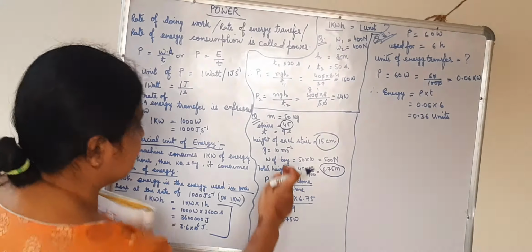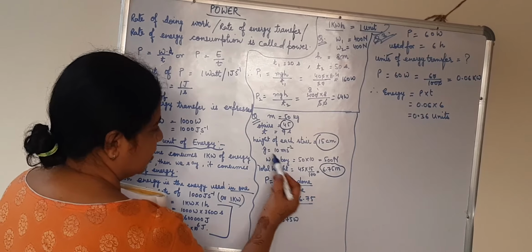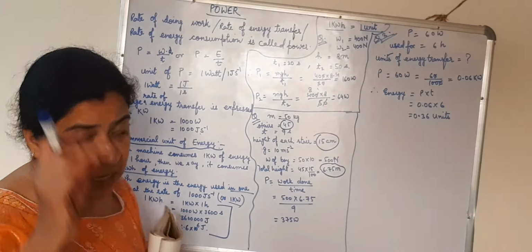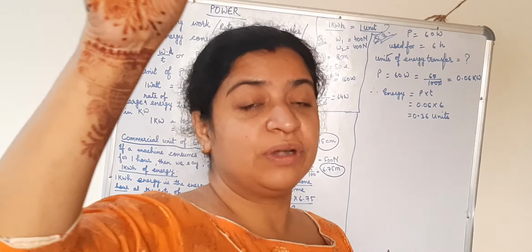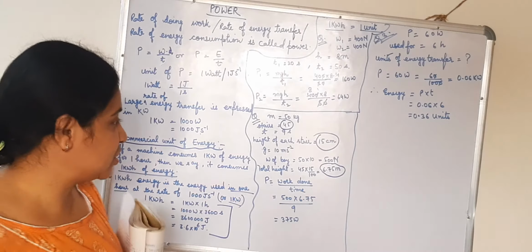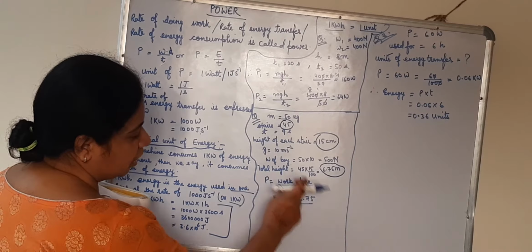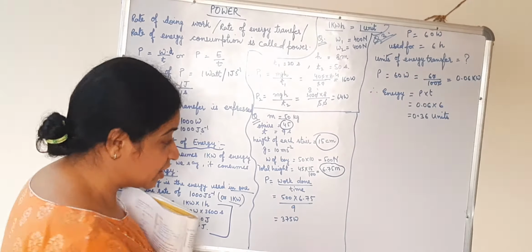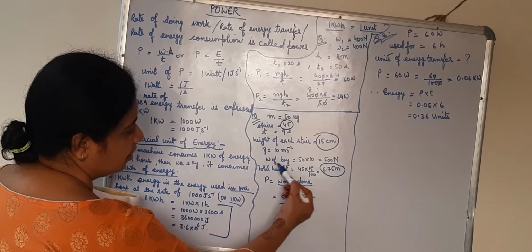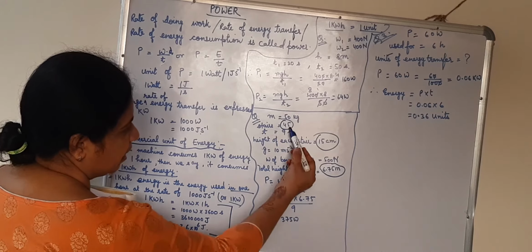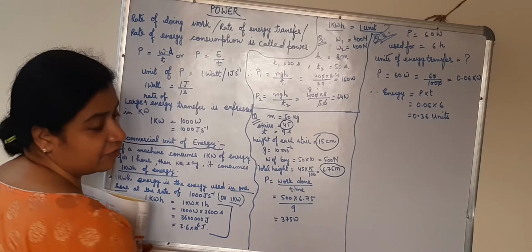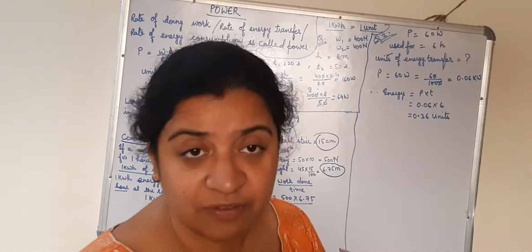He has climbed in 9 seconds. So we have the height and the weight of the boy. Here they have told us to take g as 10 meter per second square. Children, I have made it very clear, when we are told to take g as 10, then only we will take 10. Otherwise, we take it as 9.8 meter per second square. Power is equal to work done upon time. We need to find the power expended by the boy. Work done is mgh upon time, that is 9 seconds. We get 375 watt.